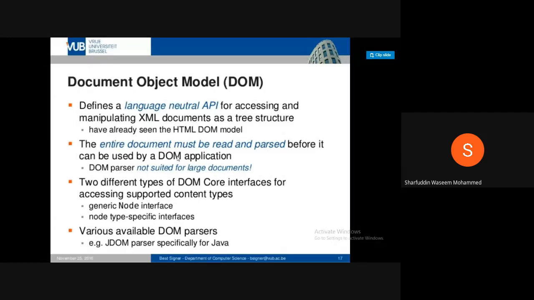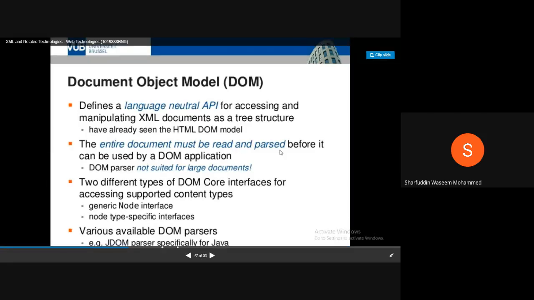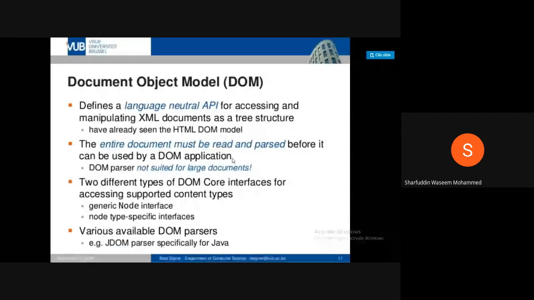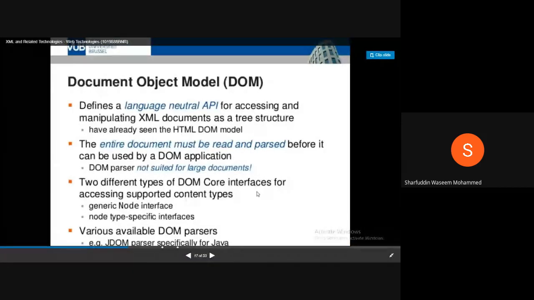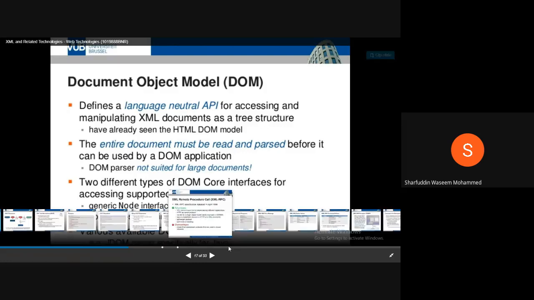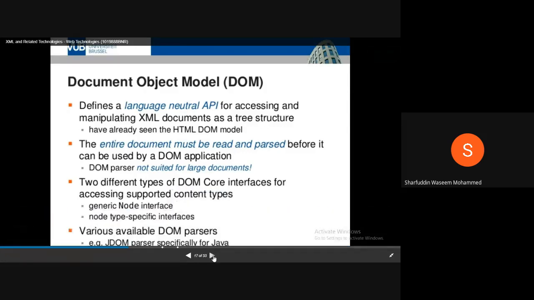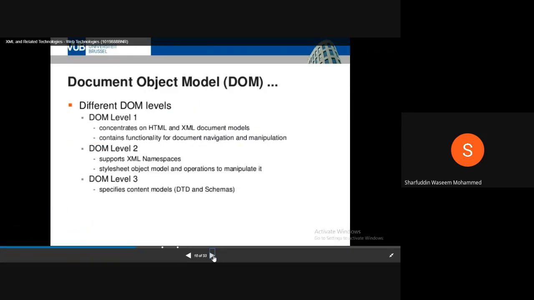So the entire document must be read and parsed before it can be used by a DOM application. You can have many DOM applications with which you can use this. There are two different types of DOM core interfaces for accessing supported content types: the generic node interface and the node-type-specific interface. You need to remember this as a theoretical aspect. Various DOM parsers are available, and one is in Java, which you can see as JDOM.